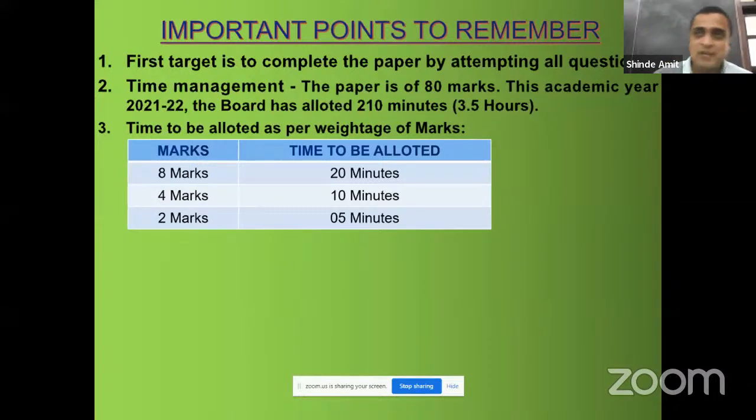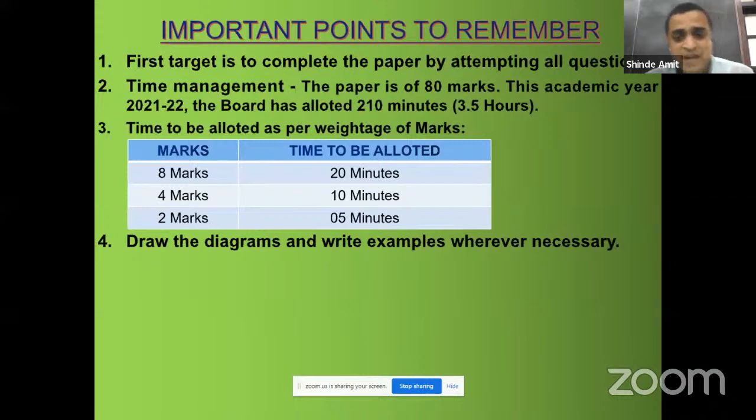जो टाइम तुमको 8 मार्क्स के लिए चाहिए, if you keep on writing for 2 marks, "सर ये मेरे को आता है तो 2 मार्क का लिए मैं इतना सब कुछ लिखेगा", not needed. Whether you write 1 page, whether you write 2 pages, but according to the weightage, if you give more time to that question, it means you are going to sacrifice extra time which should be allotted for the next question, having more weightage. So always keep in mind that important factor of time management.